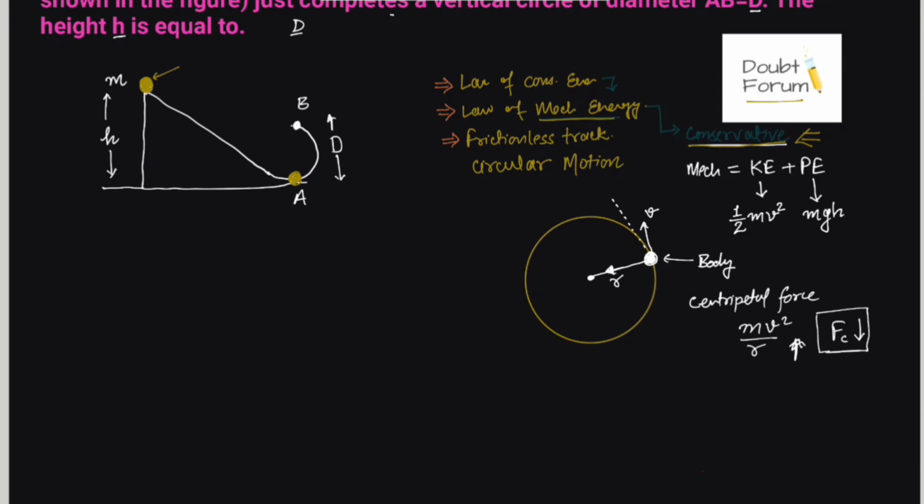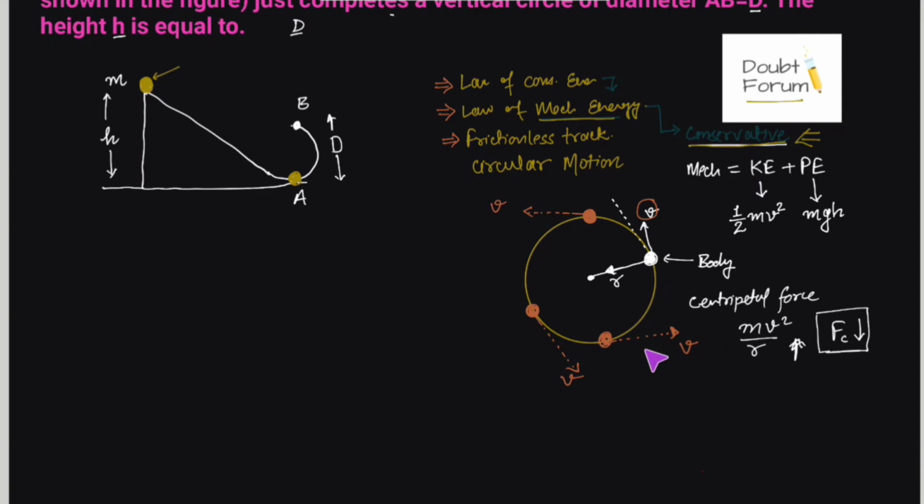Now this tangential velocity is always perpendicular to the centripetal force. So when the body reaches here, because in a circular path the position of the body would be different, its velocity would be like this, again tangential. When it reaches here, its velocity would be in this direction. So you can see at every fraction of a second, the velocity of the object would change, not the magnitude. Magnitude is v. We are assuming that it is moving at a constant speed.